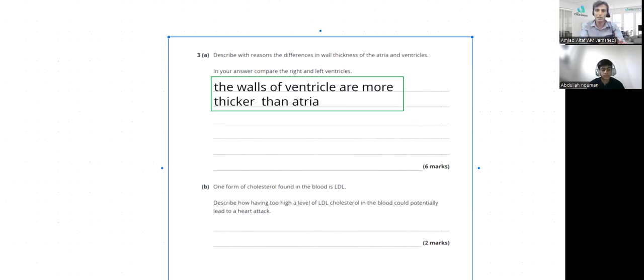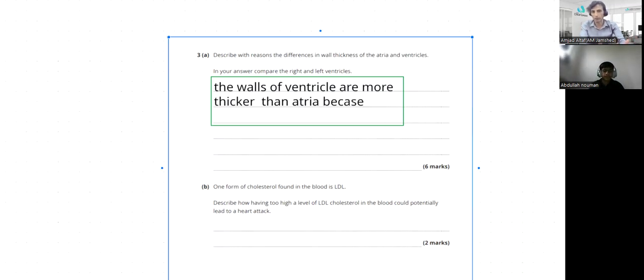The reason is that the ventricle has to pump blood a long distance. The atria just need to pump the blood from one chamber to the other, from atrium to the ventricle, so it's not a long distance. However, the ventricle has to pump blood out of the heart and needs to generate higher pressure because it has to distribute that blood throughout the body.